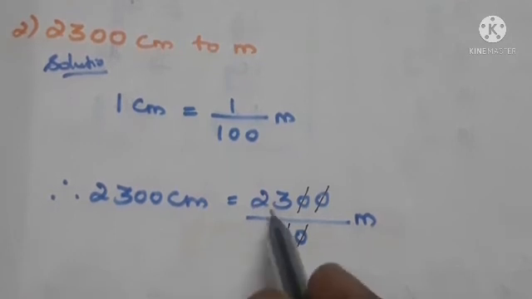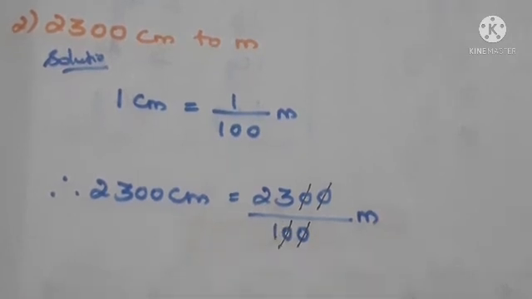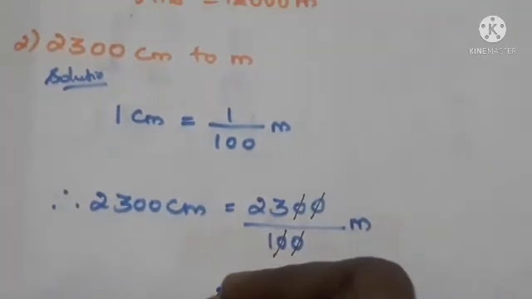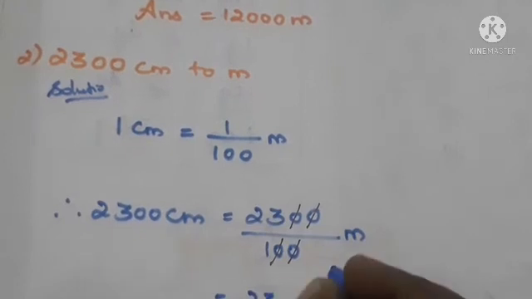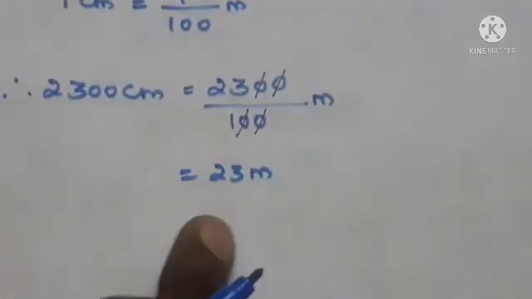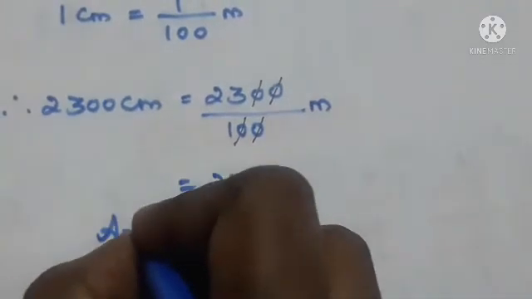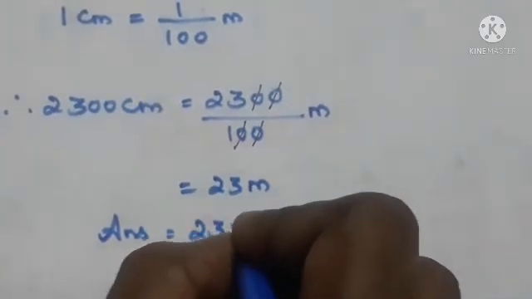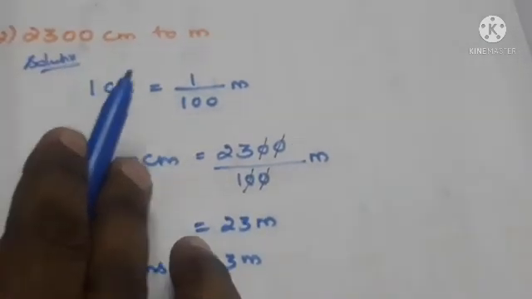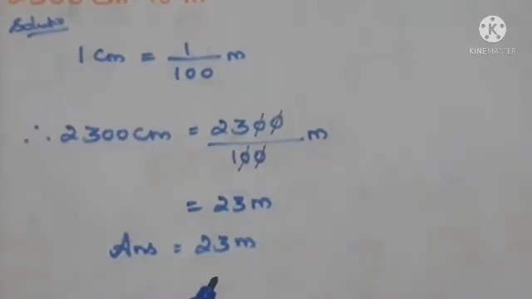We know that if any number is divided by 1, we get the same number. So 23 by 1 means 23 divided by 1 is 23. What's the unit? Meter. So what's our answer? Our answer is 23 in meter. So 2300 centimeter is equal to 23 meter.